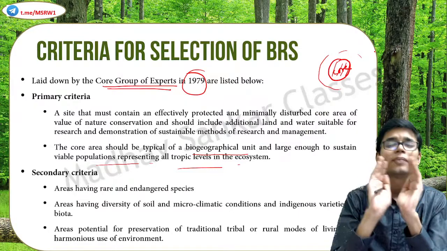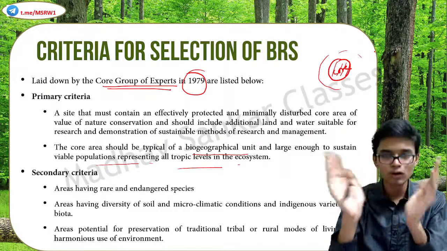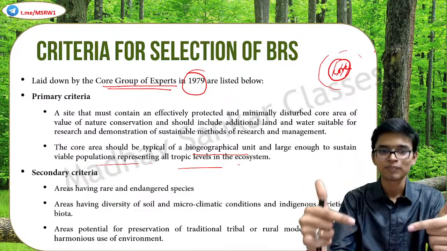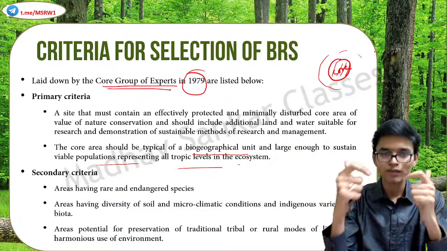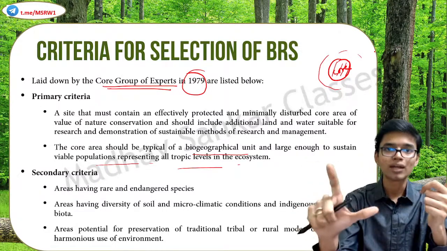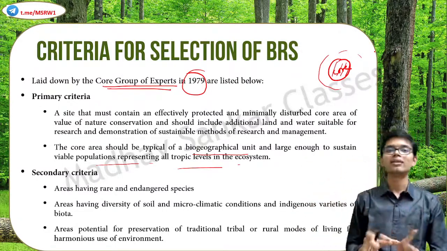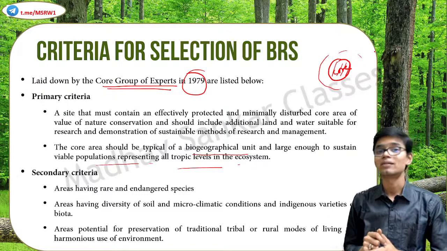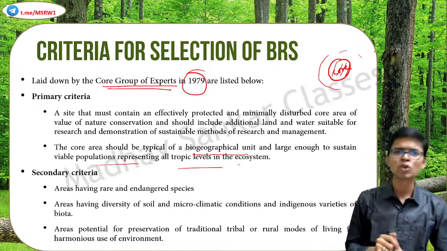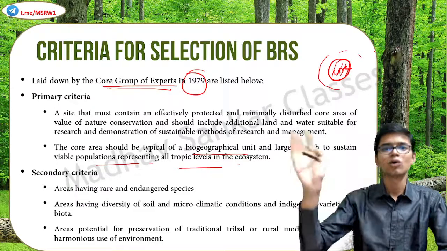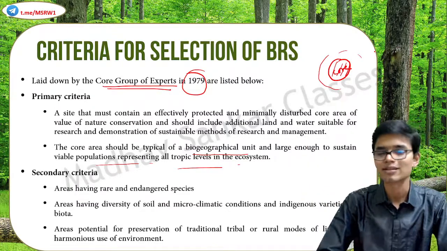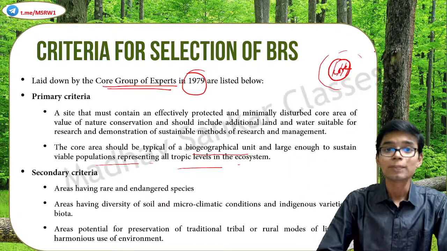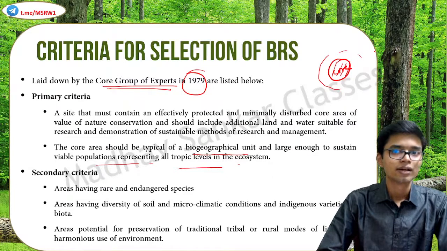So that should be a minimally disturbed area with a high amount of protection that is itself a typical biogeographical unit having all trophic levels of the ecosystem. Only then can that area be designated as a biosphere reserve. You can't designate it as a biosphere reserve and go cutting down trees inside that. These are the primary criteria. Now, secondary criteria.